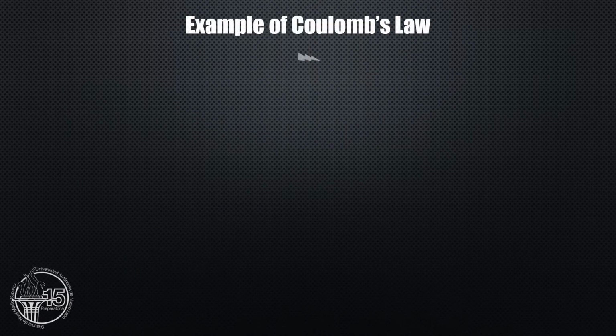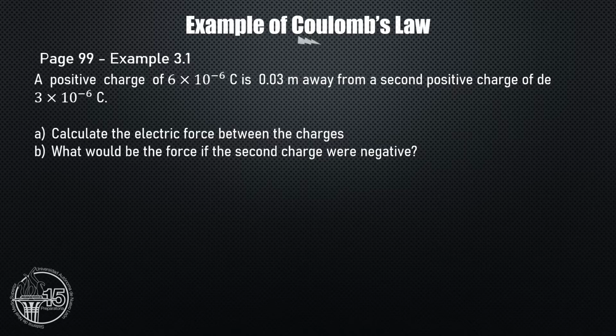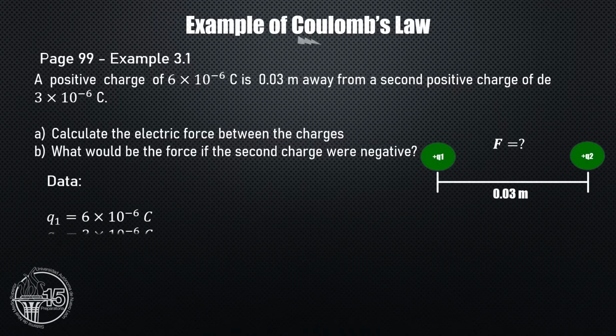Now, we are going to solve example number 3.1 from page 99 in your textbook, and it says, a positive charge of 6 times 10 to the negative 6 coulomb is 0.03 meters away from a second positive charge of 3 times 10 to the negative 6 coulomb. Letter A. Calculate the force between the charges. Letter B. What would be the force if the second charge were negative?